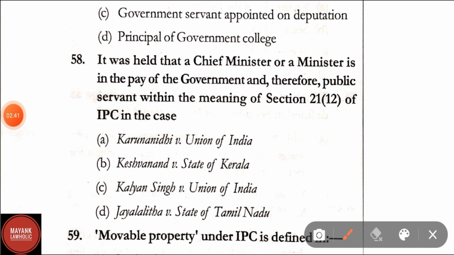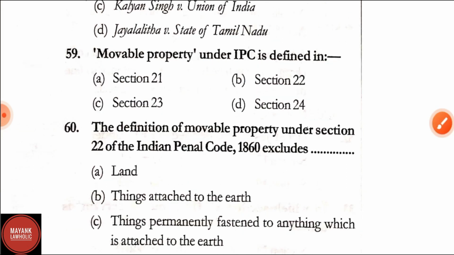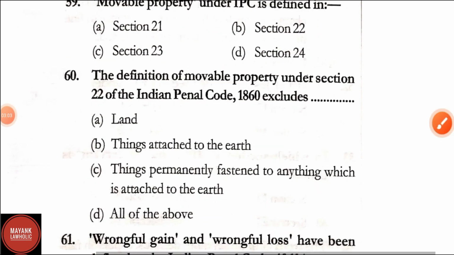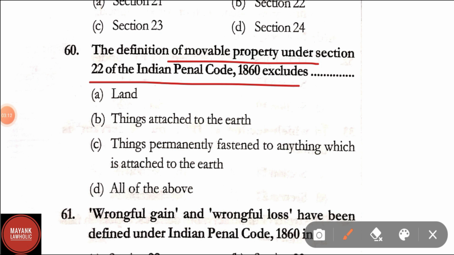Question number 58. It was held that a Chief Minister or a Minister is in the pay of the government and therefore a public servant within the meaning of section 21 clause 12 of IPC, in the case of, correct answer is option A, that is Karunanidhi versus Union of India. Question number 59. Movable property under IPC is defined in. Correct answer is section 22. In section 22, movable property is defined. Question number 60. The definition of movable property under section 22 of IPC excludes. Options are land, things attached to the earth, things permanently fastened to anything which is attached to earth, and option D, all of the above. Correct answer is option D, all of the above.